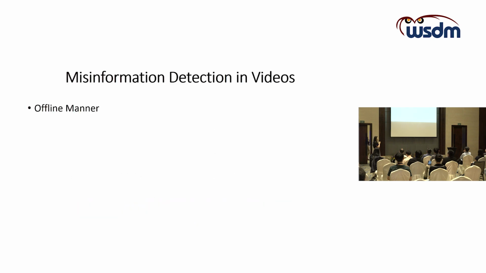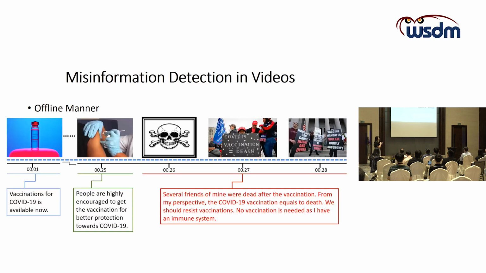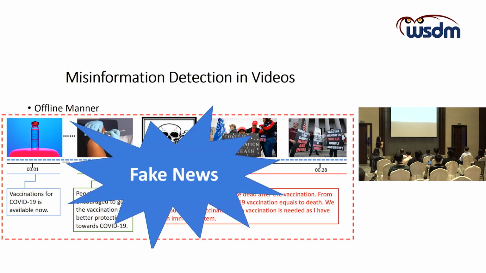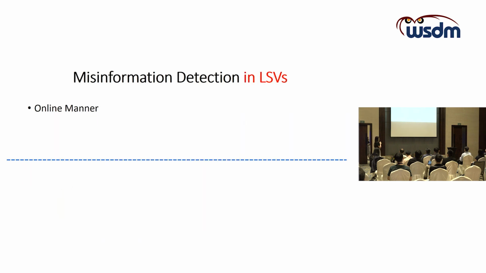Previously, people have proposed some methods for misinformation detection in videos, but the research has been done in an offline manner. The system or the model will receive the whole video, and the model will predict whether the whole video contains any misinformation or not. But the difference is that misinformation detection in live streaming videos should be conducted in an online manner. So what is the online manner?